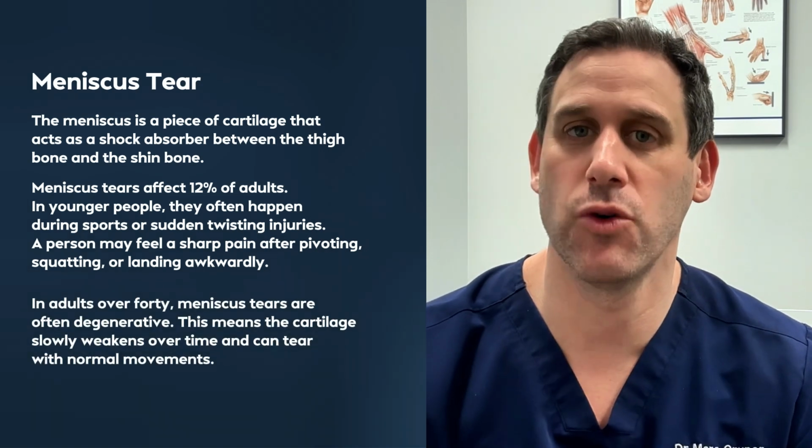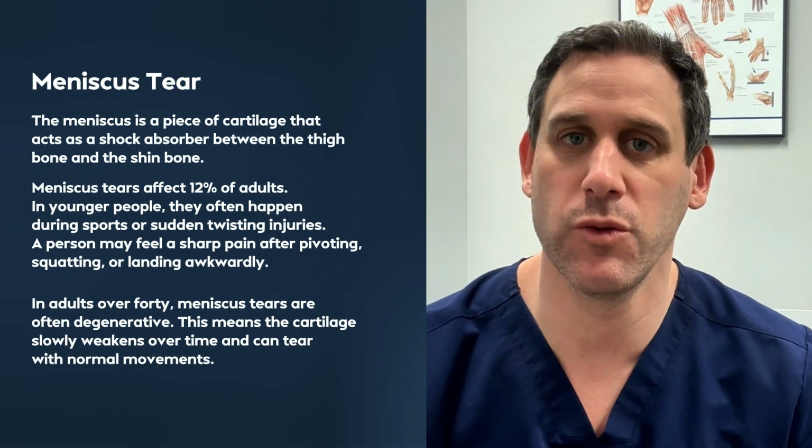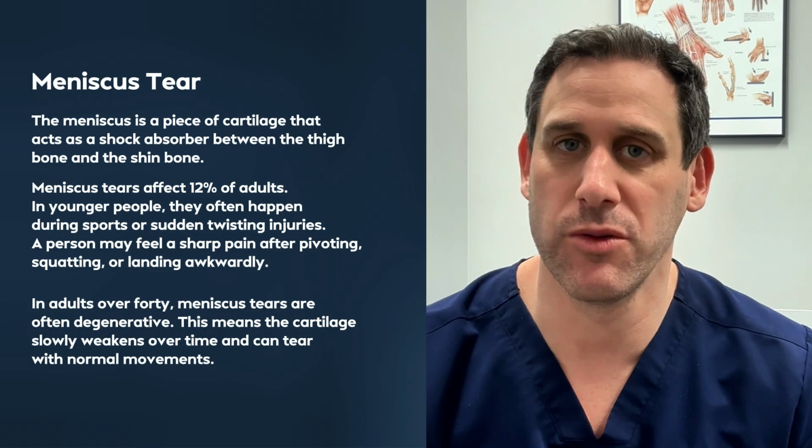In adults over 40, meniscus tears are often degenerative. This means the cartilage slowly weakens over time and can tear with normal movements. Pain is usually felt along the side of the knee where the tear has occurred. Some people also notice catching, locking, or some swelling, and sometimes the locking creates an inability to fully bend or straighten their leg.